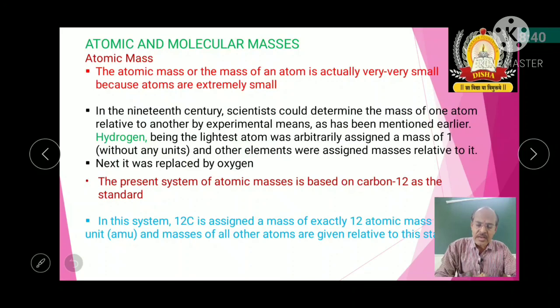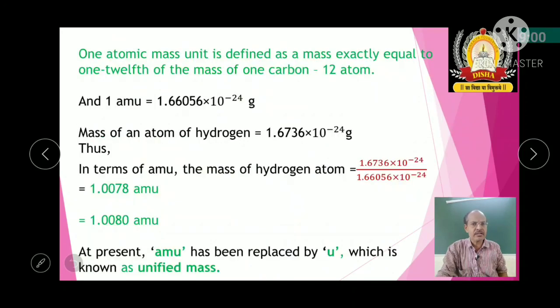No doubt carbon also contains isotopes, but their percentage abundance is very low. Therefore carbon 12 is taken as the standard.